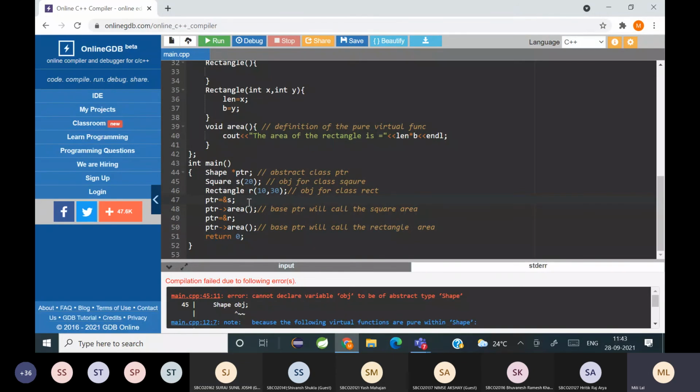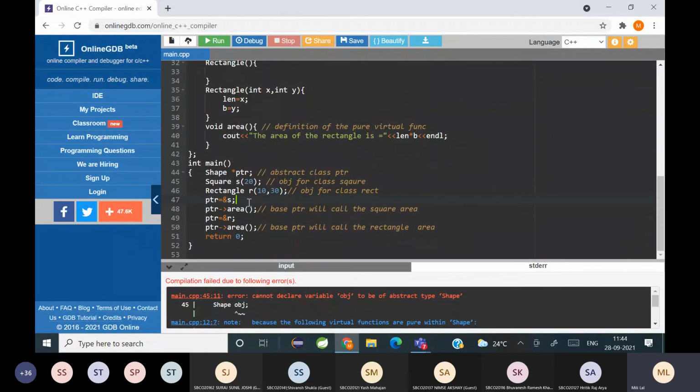You delete your derived object. What happens? It will point towards null. The pointer is getting pointed to a null address. You understanding? Yes. So to avoid memory leak, that's what they want to say.